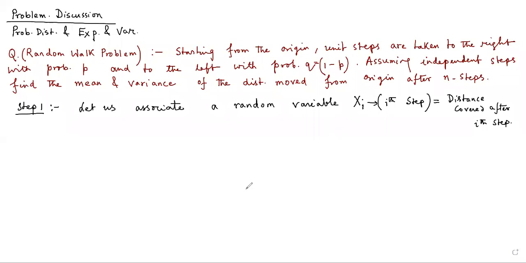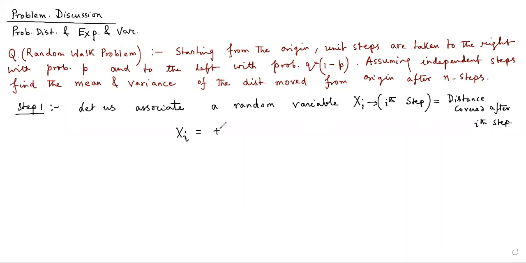Defining the random variable is a very important part of the problem. Now, how to define the random variable? We have to give a mathematical picture to this. Because the movement is sometimes to the right and sometimes to the left, how can we justify this movement mathematically?